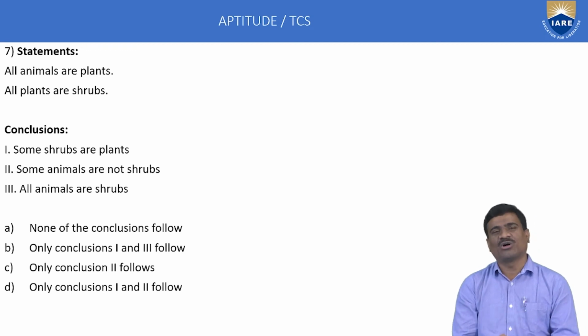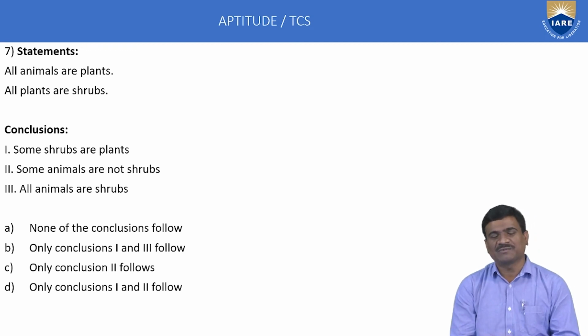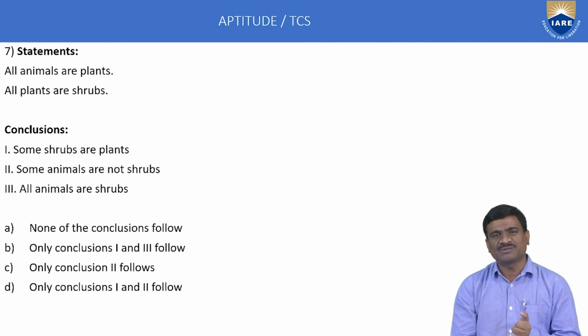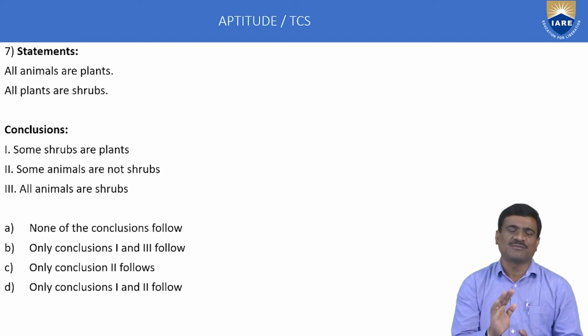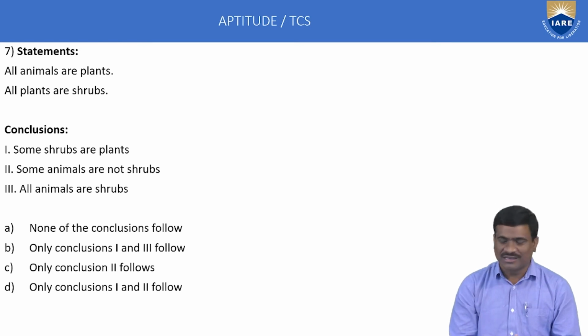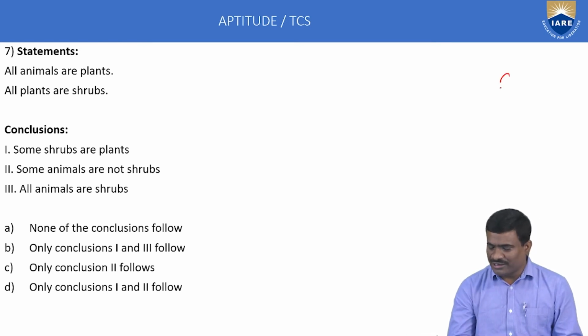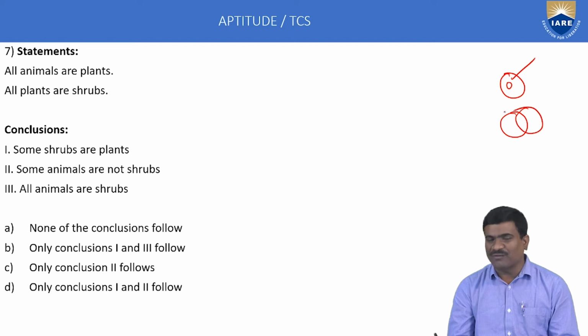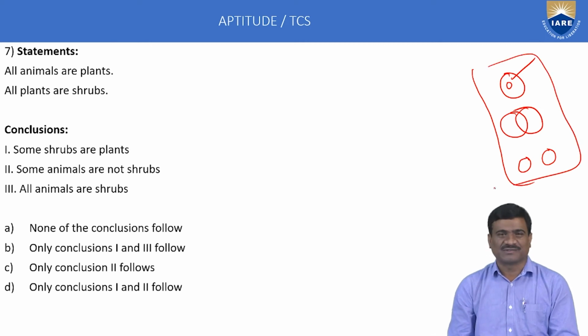First Venn diagram, all statement. Second Venn diagram, some statement. Third Venn diagram, no statement. If you know the relation between all statement, some statement and no statement, then 2 marks are completed. Only the Venn diagram is important. All statement: all indicates all A or B. This indicates the all type of Venn diagram. And next, this is called the some type of Venn diagram. This is called the no type of statement Venn diagram. Just follow only these 3 possible Venn diagrams.